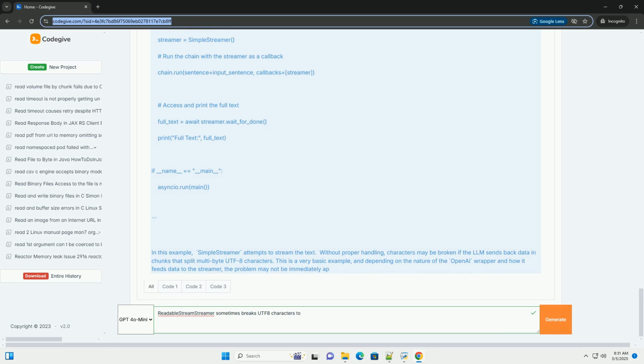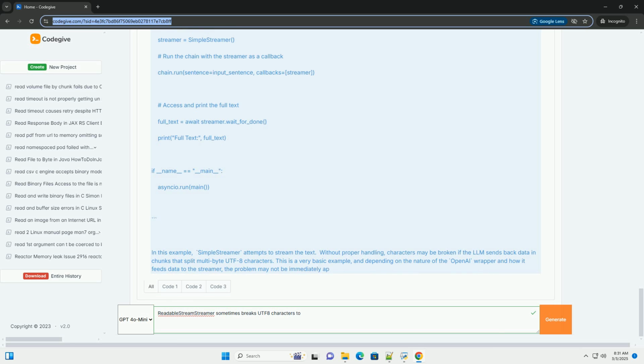Complete example with client-side decoding, conceptual. This is a simplified conceptual example to illustrate client-side decoding. It requires both server-side streaming, using the UTF-8 safe streamer or codecs UTF-8 streamer from above, and client-side JavaScript. Server-side, Python, using Flask for simplicity. Client-side, JavaScript.